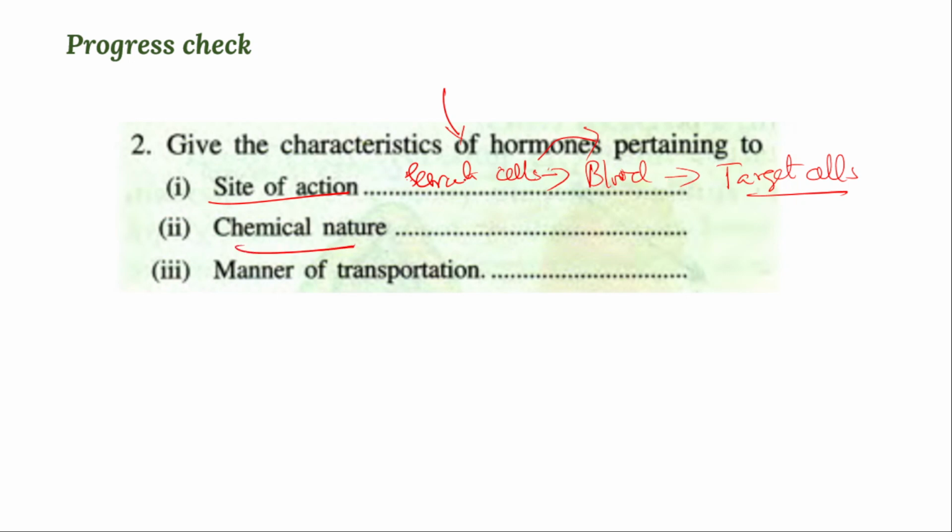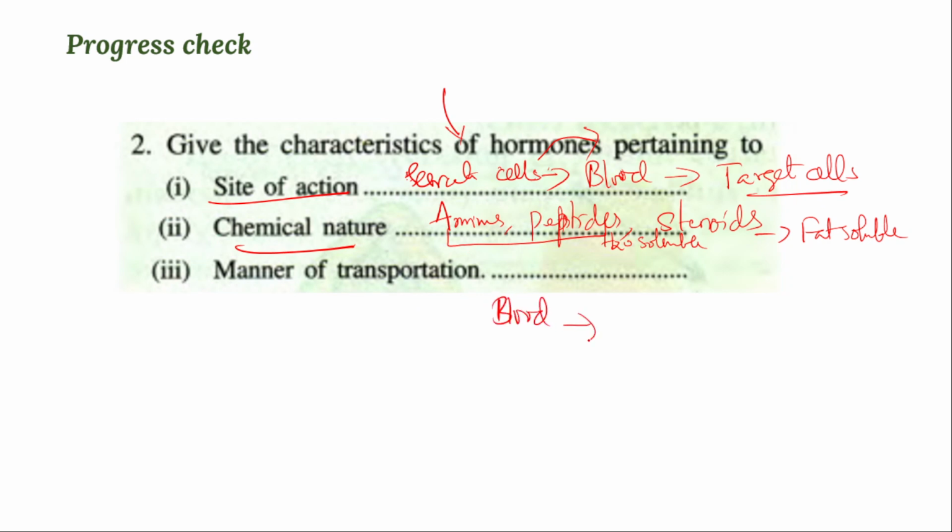And the chemical nature of the hormones: we already know that chemically hormones are categorized into amines, peptides, and steroids. Amines and peptides are water soluble, and steroids are water insoluble and fat soluble. And the manner of transportation means through blood only hormones are transported and reach the target cell, right?